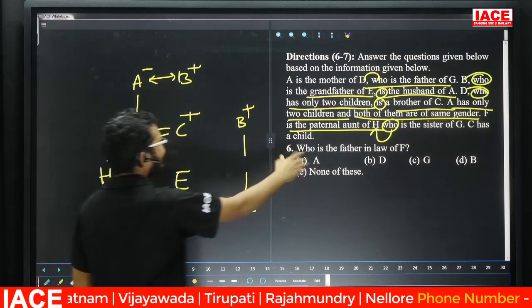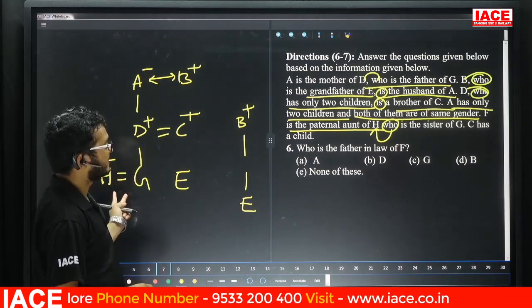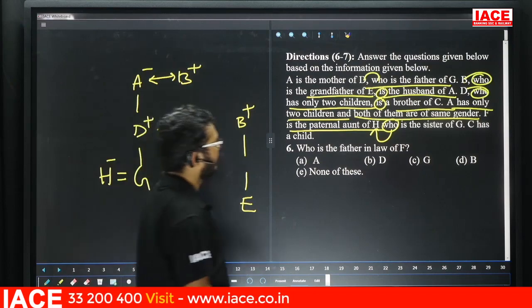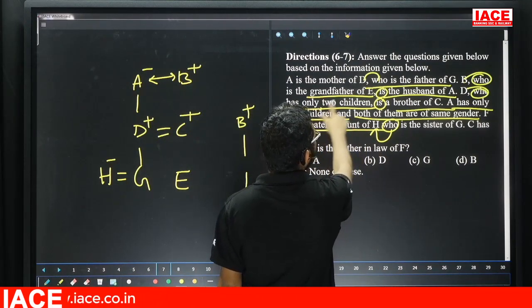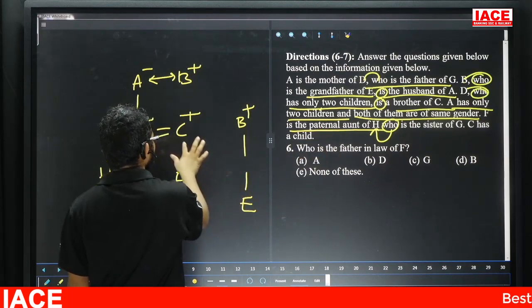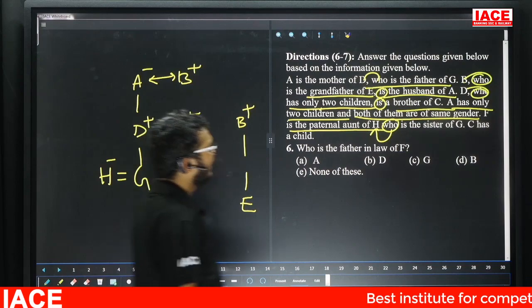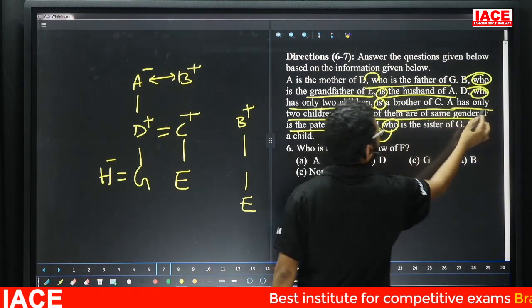Next, C has a child. Now, friends, check here. D has only two children. See here. They mention is what? D has only two children. Yes, D has only two children. Now, C has a child. Now, C's child is what? Here, E. Friends, they mention is what? F is the paternal aunt of H.